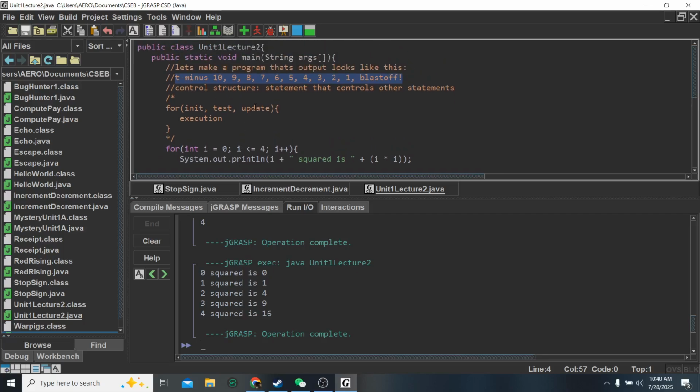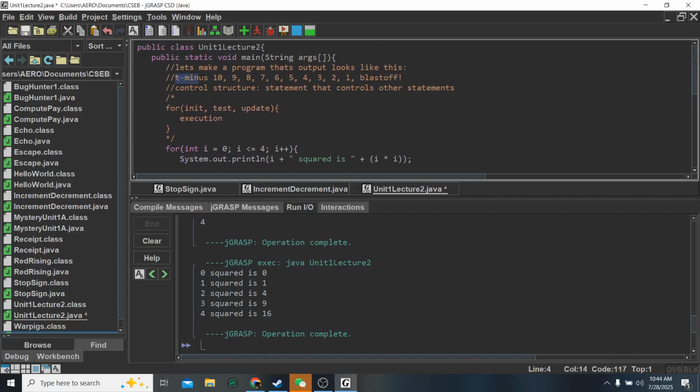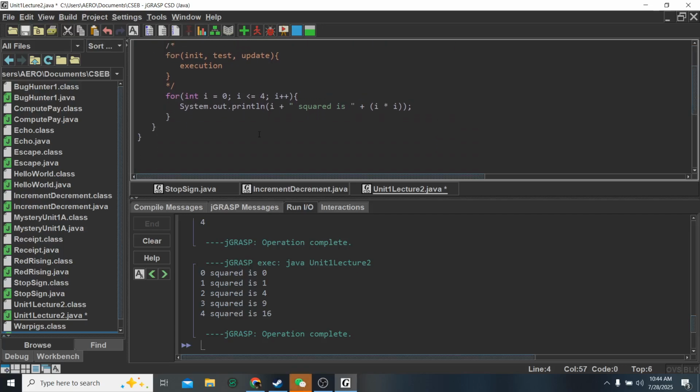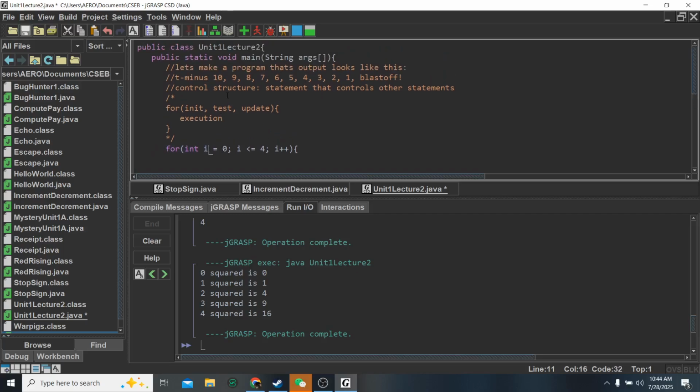Okay, this command's going to need a few parts, and we're going to have to put them together ourselves. Okay, so let's go ahead and take a crack at this one now that we've played with a few of these. Okay, so remember, I is where we start at, and we want I to start at 10, so we're going to make it 10. Now, counting up, we want it to be less than. Well, we're obviously counting down, so we want it to be greater than. We're going to go until we're at 1. I plus plus means go up by 1, so if we want to go down by 1, we're going to go minus minus. Okay?